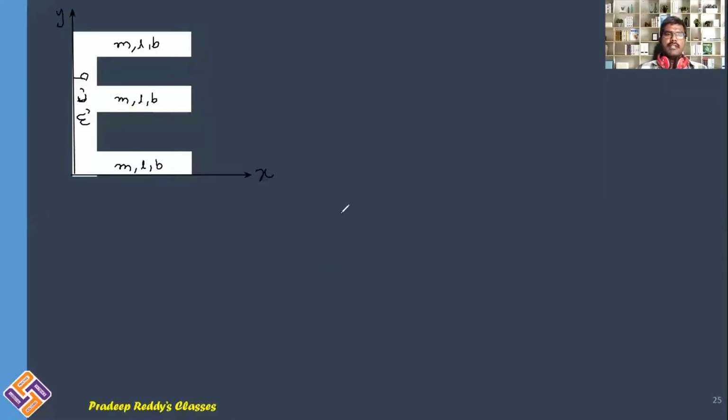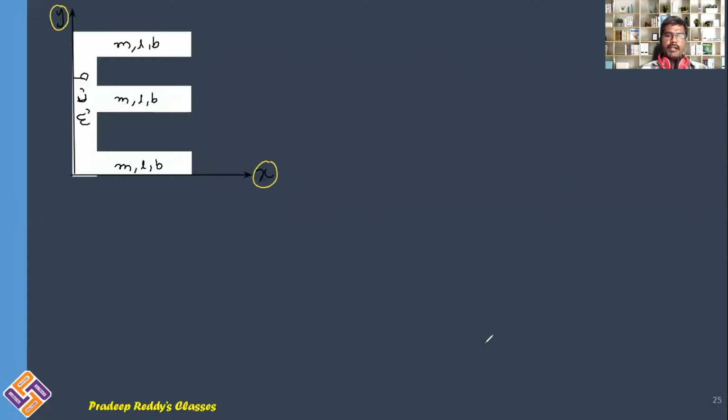Yeah, students, there are 4 masses which are arranged in the form of alphabet E. I want to now find out center of mass of this total system. So in order to calculate center of mass of the system, what you need to do? First, you need to choose a coordinate axis. I am considering this coordinate axis, which are X and Y axis.